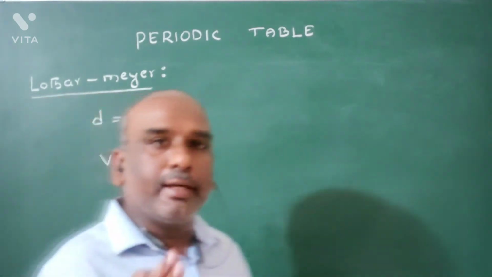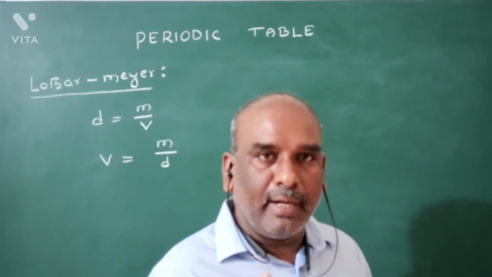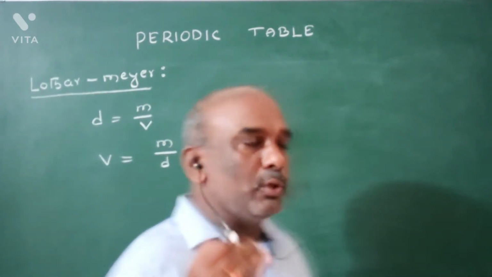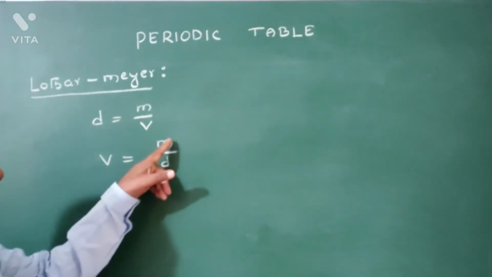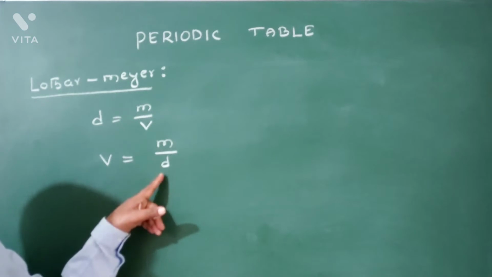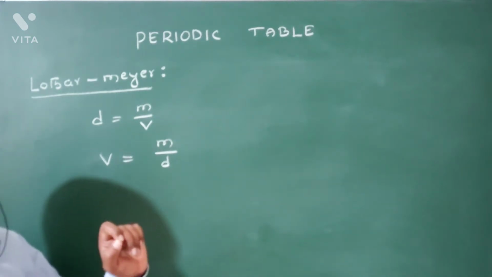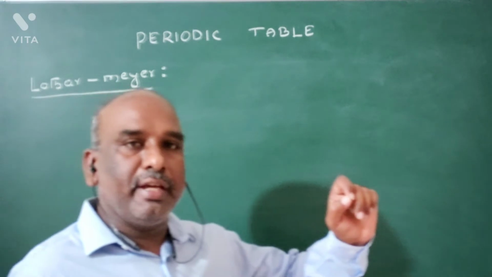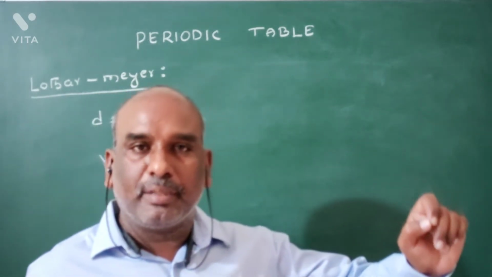So the atomic volume of an element is equal to its atomic mass divided by the density of the element. He calculated the atomic volume of various elements by this principle.